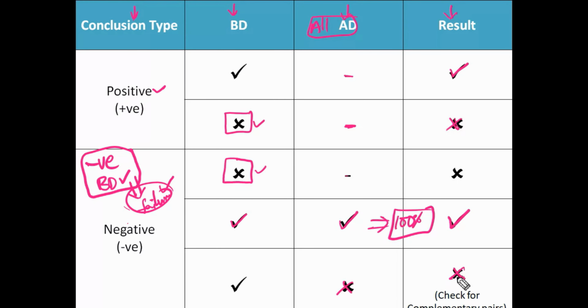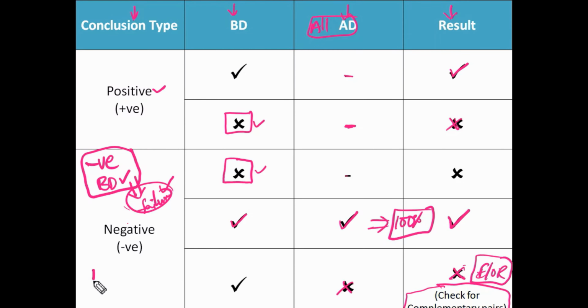Generally, we need to check for complementary pairs in this case. If basic diagram follows, alternative diagram fails. For a negative conclusion, basic follows and alternative fails. In that case, it is better to check complementary pairs. So, what are the complementary pairs, sir? Complementary pair is nothing but either-or case.